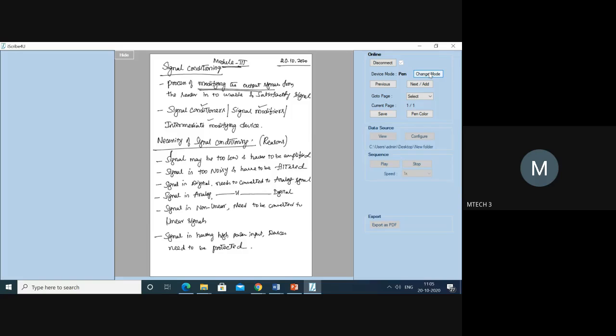Then next, the output is digital, but it needs to be converted into an analog signal, because some devices use only analog signals. Remember, some devices use only analog signals. Therefore, if the output is digital, you need to convert it into analog, so you use a digital to analog converter. The next one is that the signal is analog but needs to be converted to digital. In that case, you use an analog to digital converter.